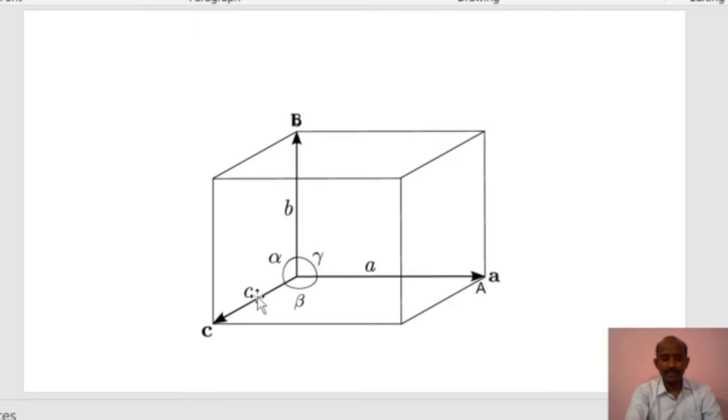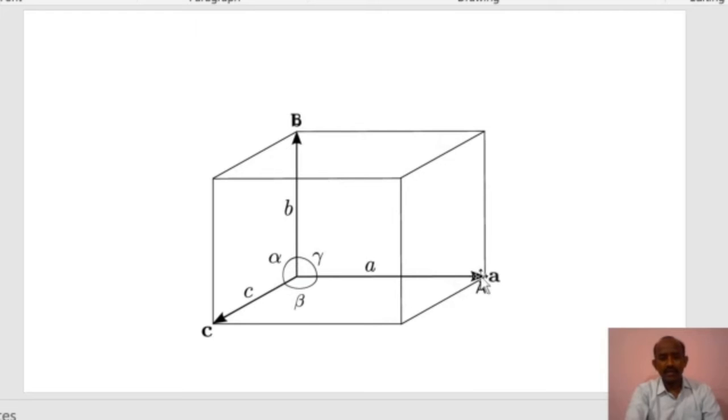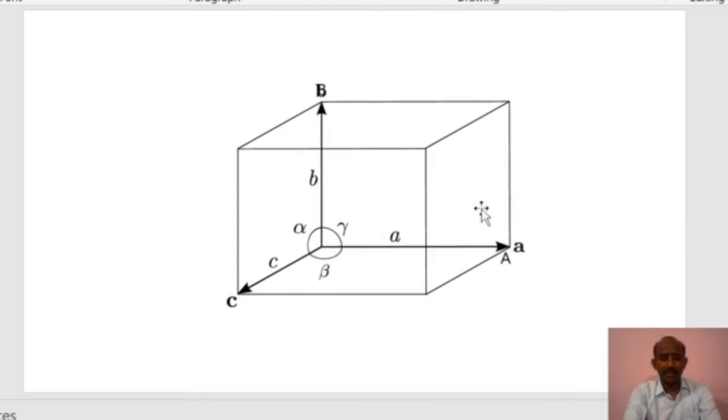Here alpha is the angle made by the two sides B and C. Beta is the angle made by C and A. Gamma is the angle made by the two sides A and B. So this is applicable in all the 7 crystal systems.